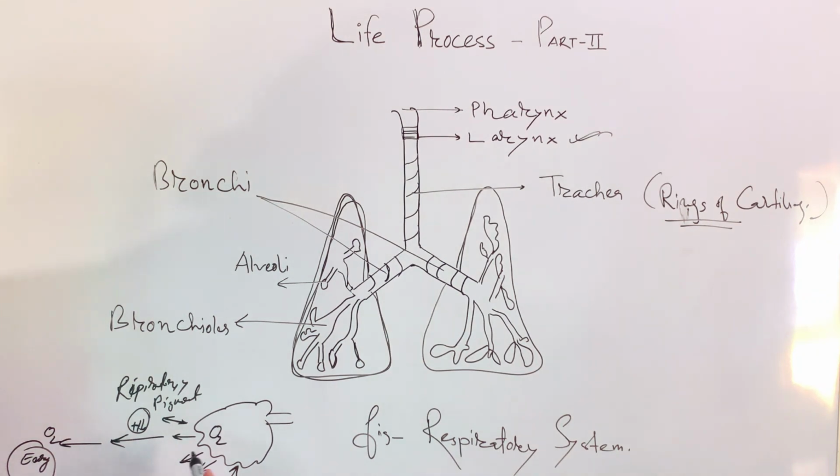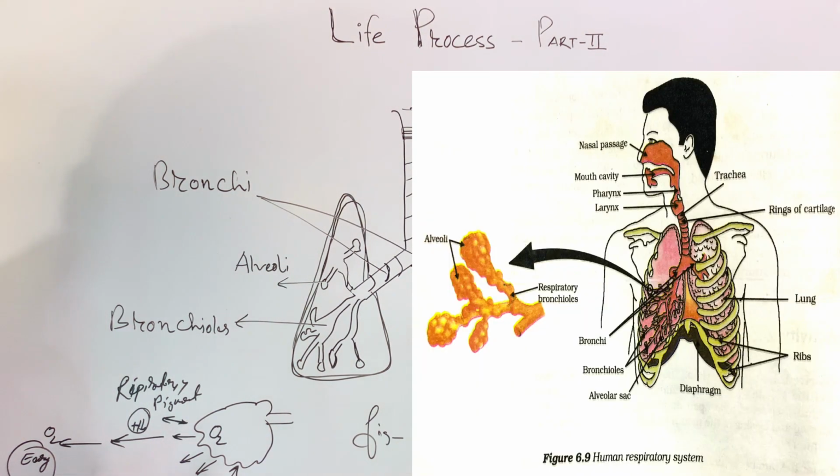this carbon dioxide goes again to the alveoli. Just have a look: whenever this oxygen is trapped by the blood vessels, along with the hemoglobin, this oxygen comes to the cell, isn't it? To take the oxygen, a carrier is required, but whenever carbon dioxide comes out as a byproduct, the carrier isn't required, because this carbon dioxide easily mixes up, and with the help of the diffusion process it again goes to the alveoli.